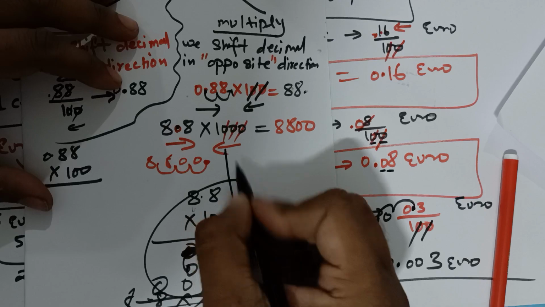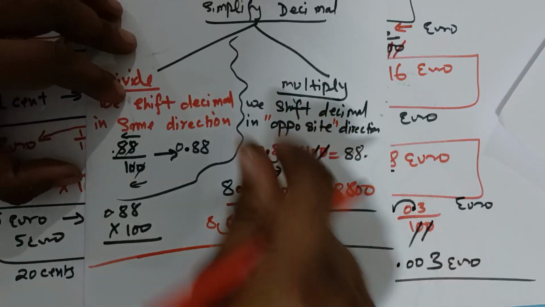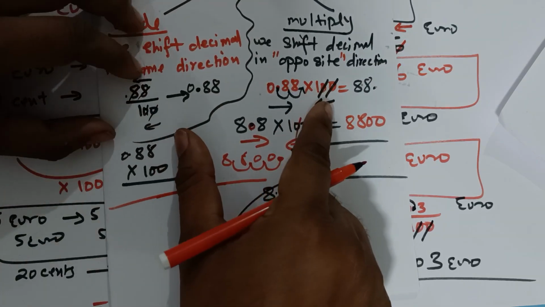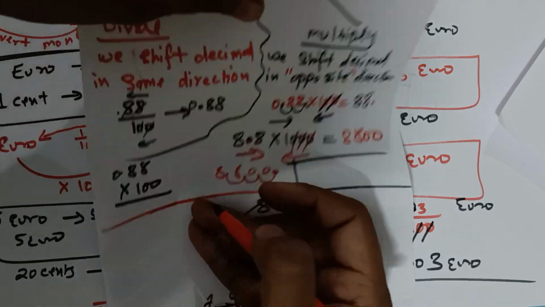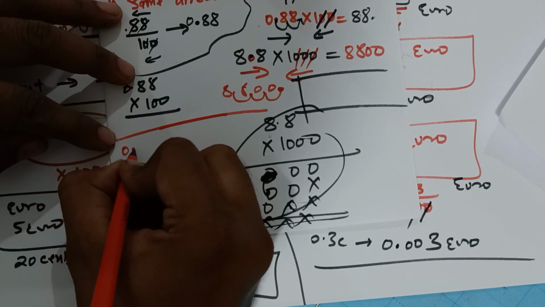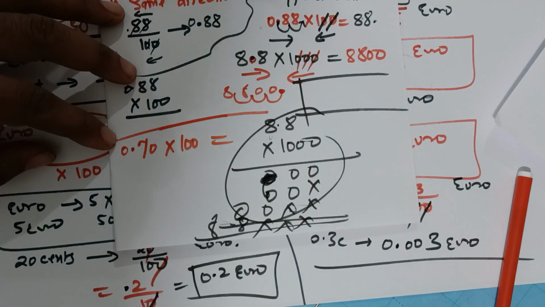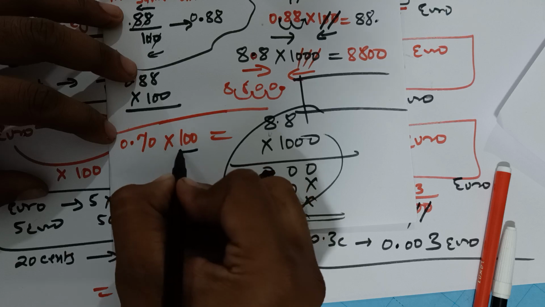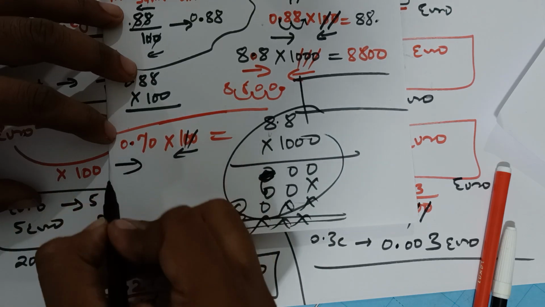So one more example I will explain for multiply. Note it down, this is a very important topic. For example, you are given 0.70 into 100. How do you solve it? See, cancel the 2 zeros this way. Catch the decimal and go in the opposite direction.